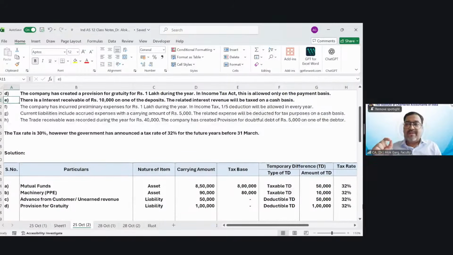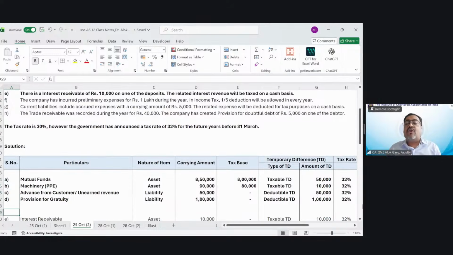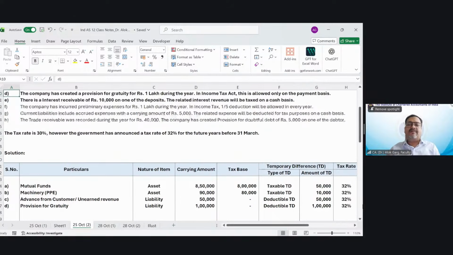Fixed deposit account debit to interest revenue account. You need to record the revenue on accrual basis, right? So you recorded the interest of 10,000 rupees on accrual basis. You debited your FD, you credited your interest receivable. Alternatively, you can create an interest receivable asset, debit to interest income account. Interest receivable asset to interest income.